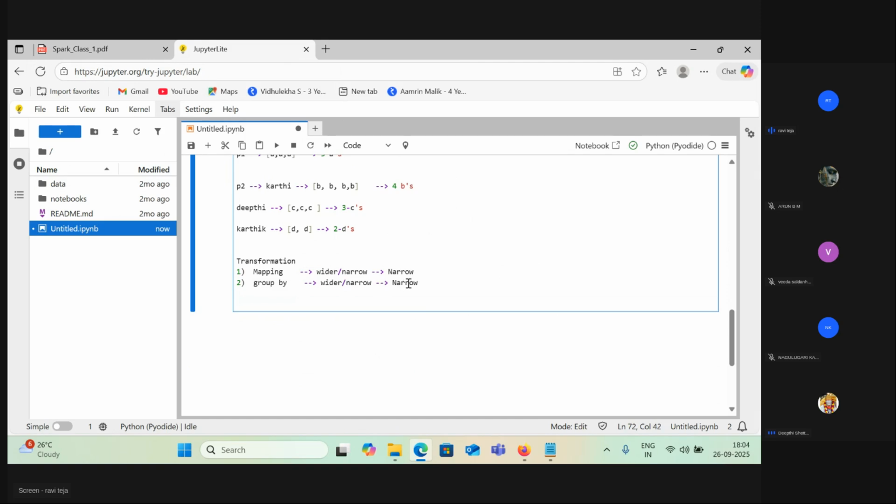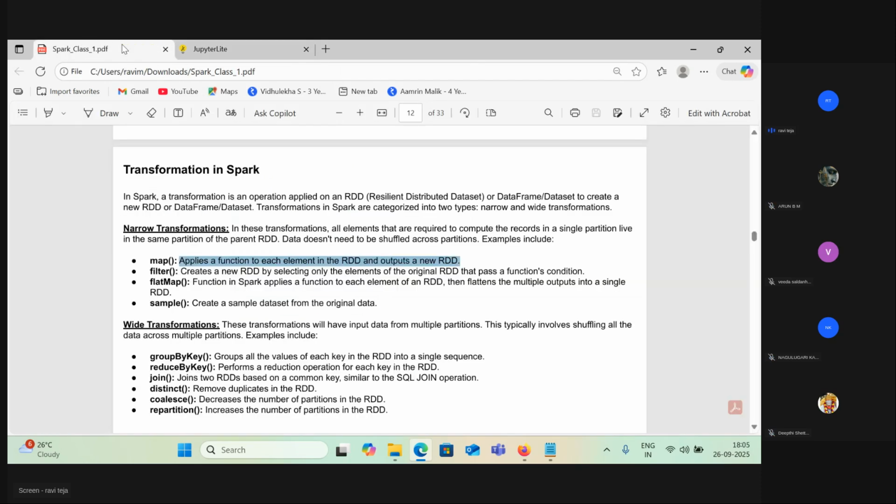Now group by, is it narrow or wider? Wider. Why wider? Because shuffling has happened. You need to read other partitions' data, and then you need to calculate your values. So that's what mapping and group by do. You already know how mapping works in real time, and you already know how group by works in real time.